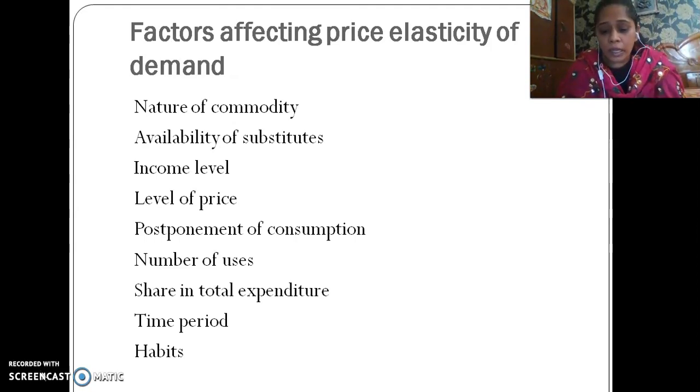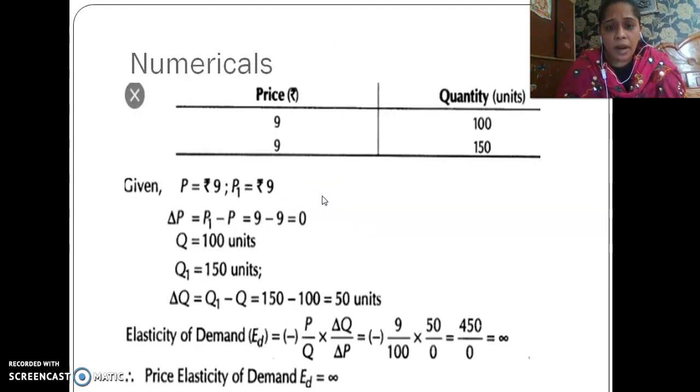Now, in the next presentation, I would like to solve various numericals of demand elasticity. So that we will see in the next presentation.